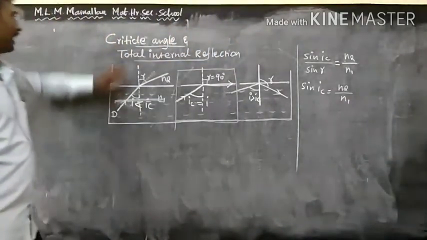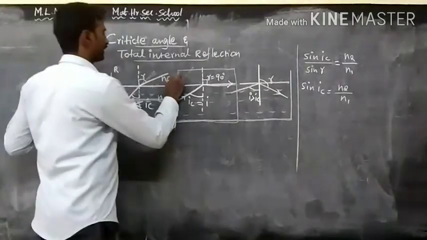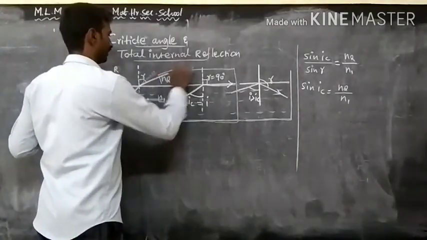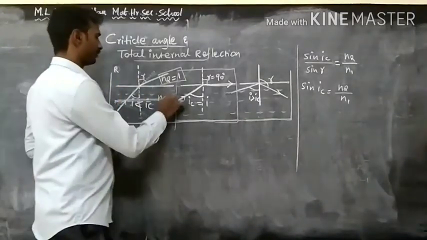Here the second medium is air. The refractive index of air is 1. So n2 is taken as 1 and n1 is taken as n.